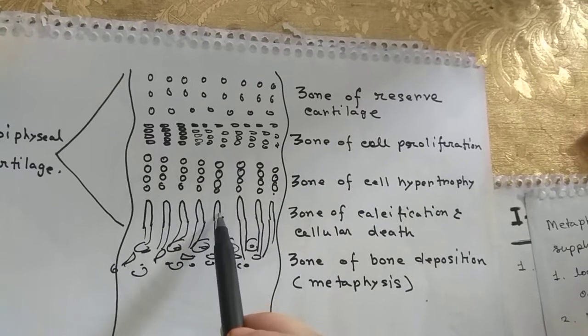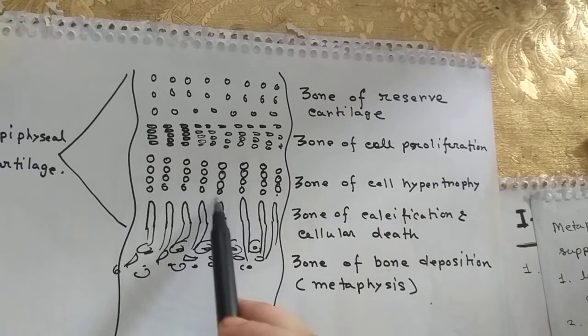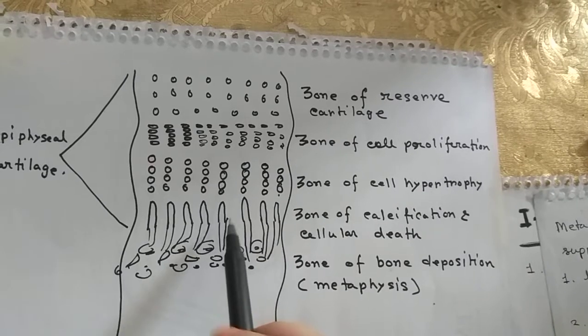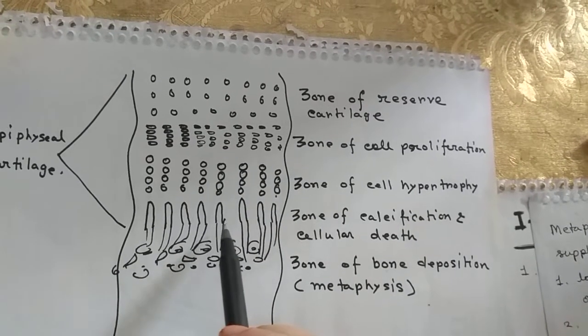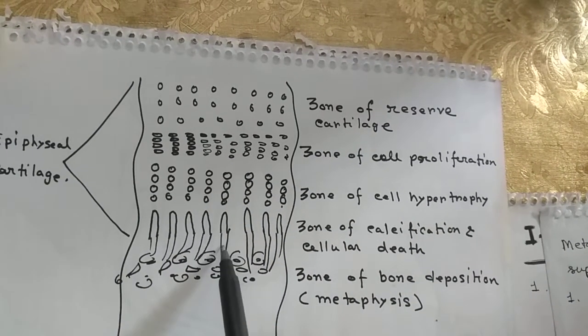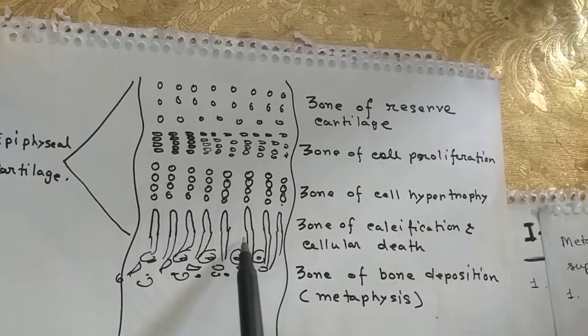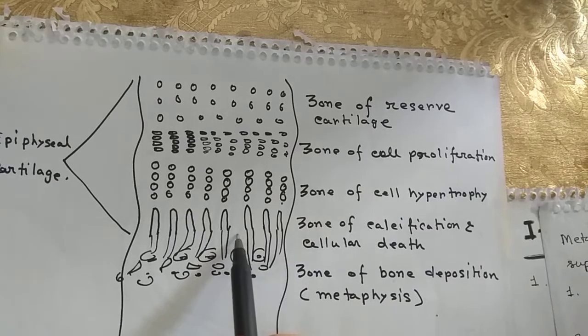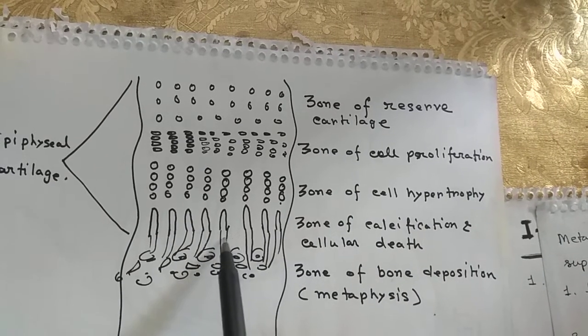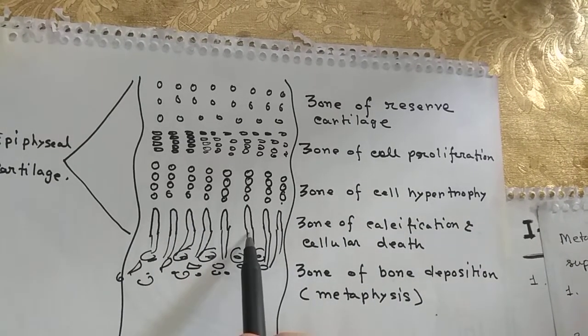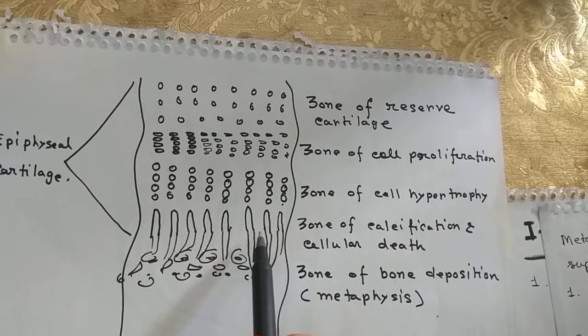Due to lack of nutrition, these hypertrophic chondrocytes degenerate and leave an empty space. So these are empty spaces separated by calcified matrix: empty space, calcified matrix, empty space, calcified matrix.